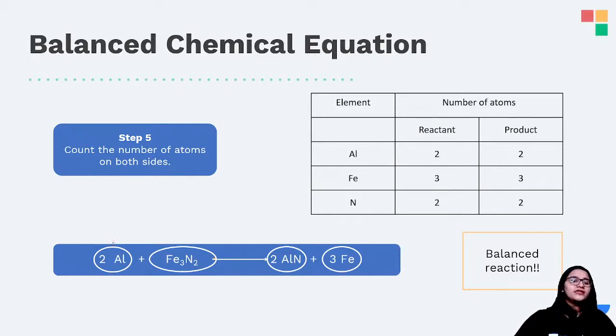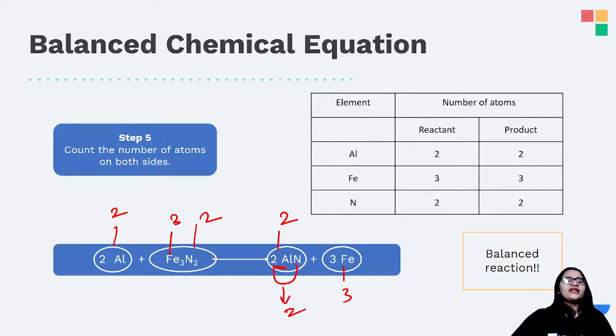ठीक है? Aluminium का कितना है मैम? Aluminium on the left hand side is 2. Over here how many aluminiums do I have? Right hand side also I have 2. Yes, iron कितना है? 3 है. Iron कितना है? 3 है. Very nice. Balanced. Nitrogen कितना है? 2 है. Nitrogen कितना है? 2 है. Very nice. Balanced.